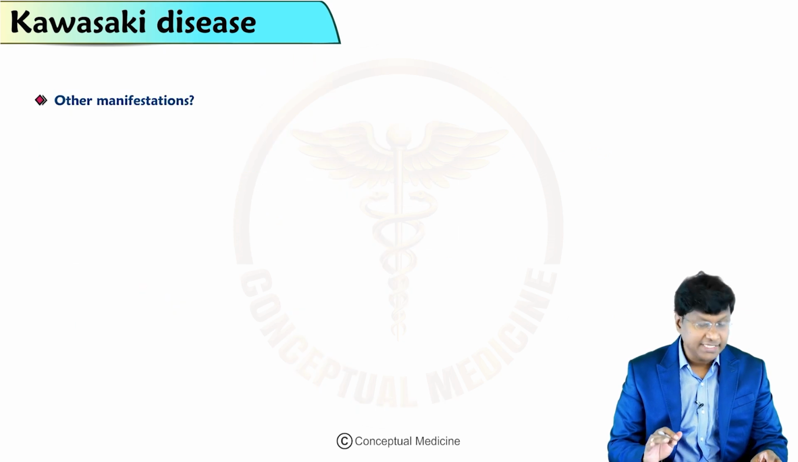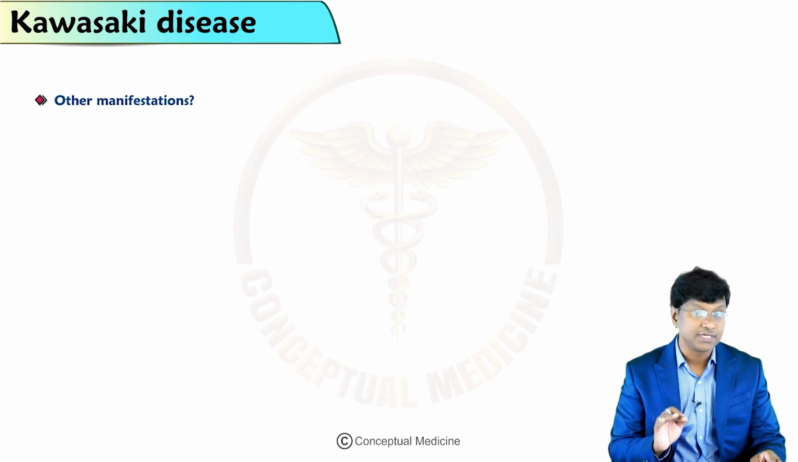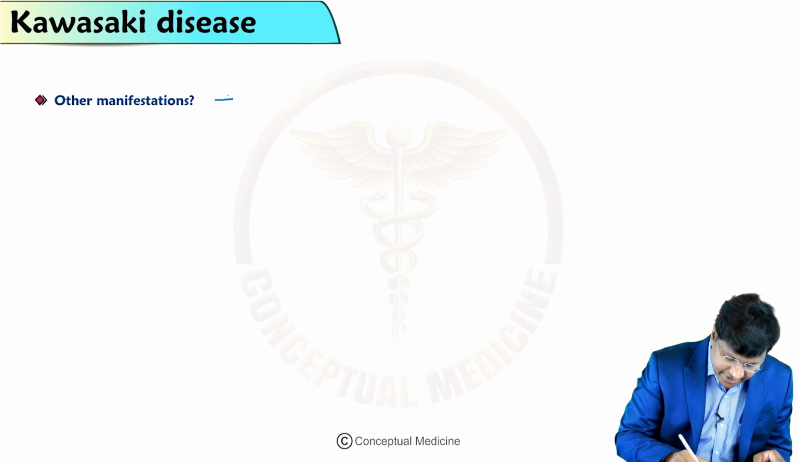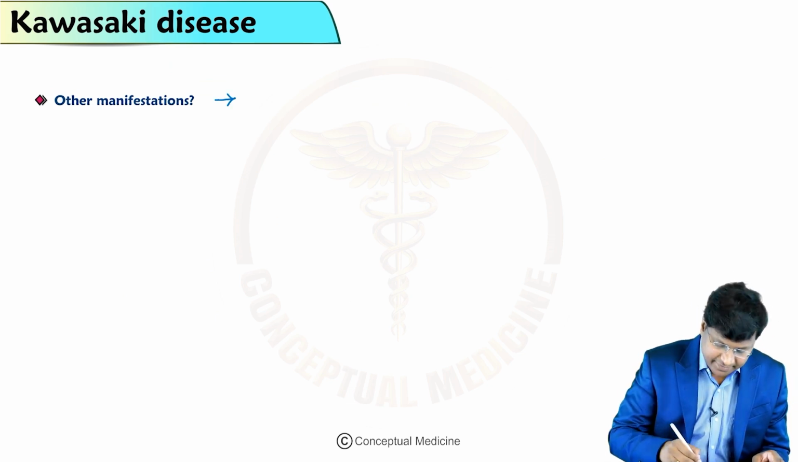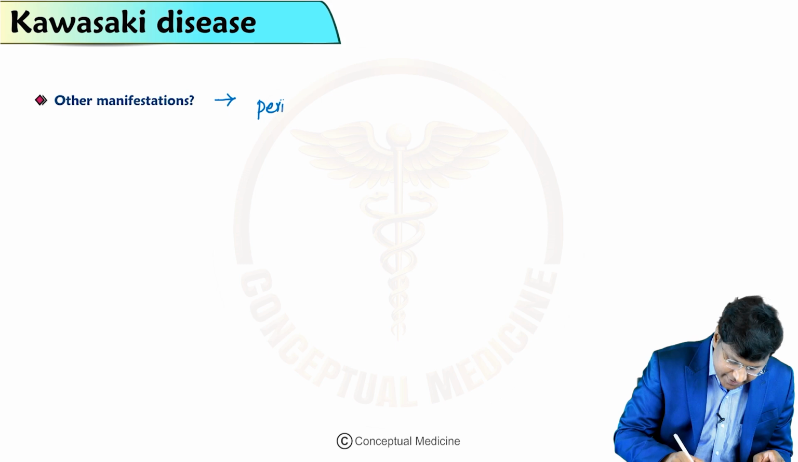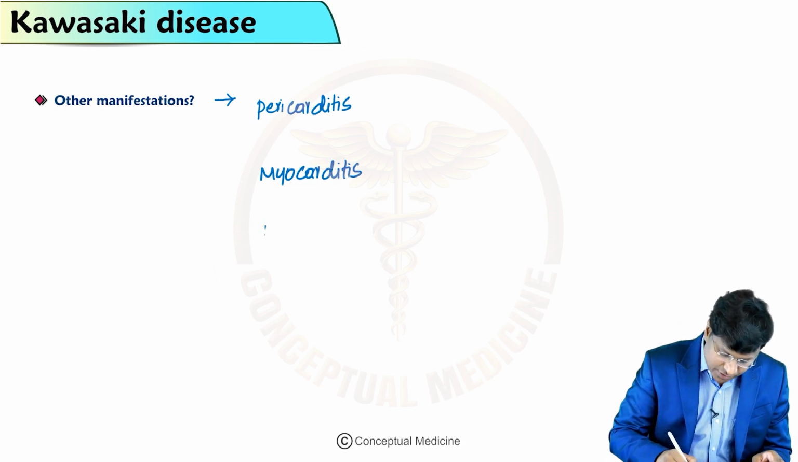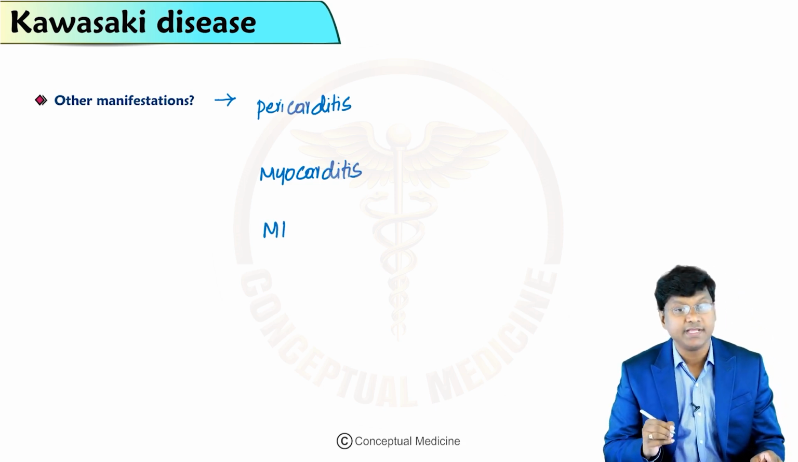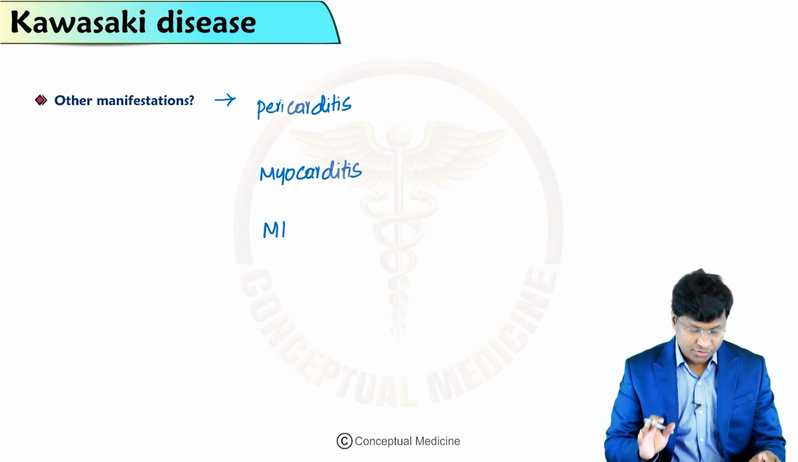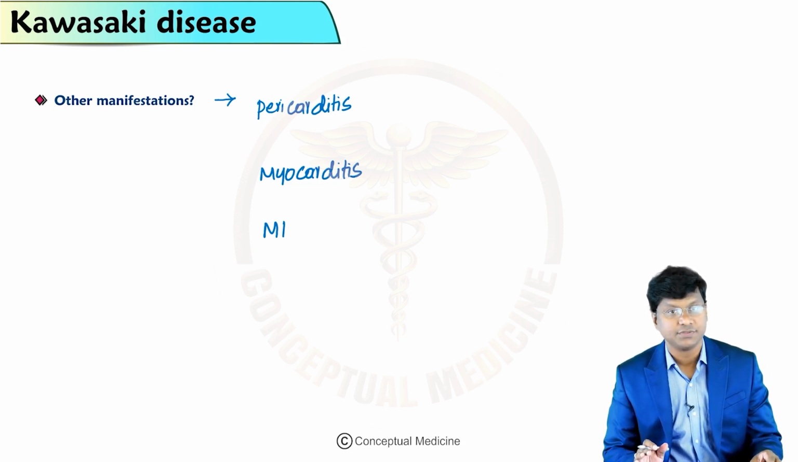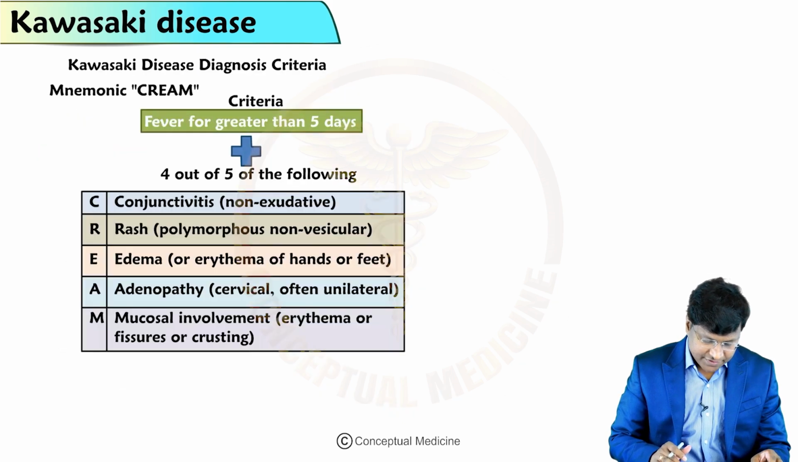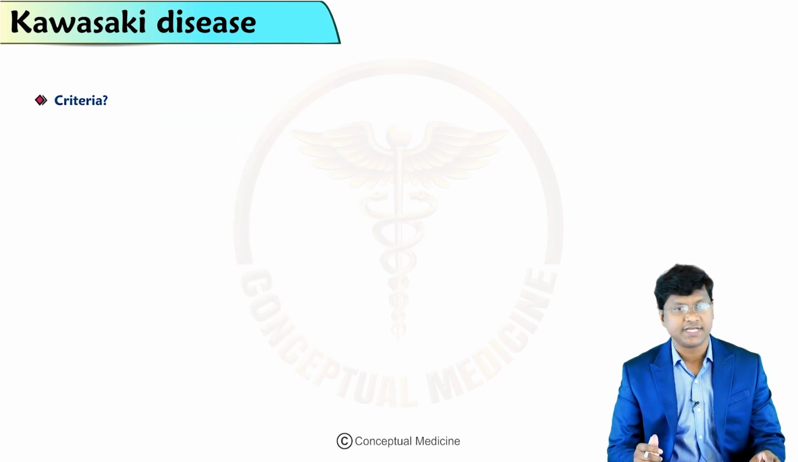Now, what are the other manifestations that you will observe in patients with Kawasaki disease? There will be involvement of the pericardium as well as the myocardium. Involvement of the pericardium is in the form of pericarditis, and involvement of the myocardium is in the form of myocarditis. There can also be development of myocardial infarction. So this is about the manifestations that you will see in patients with Kawasaki disease.